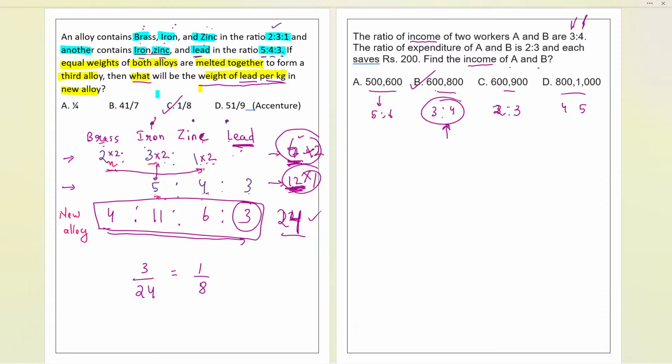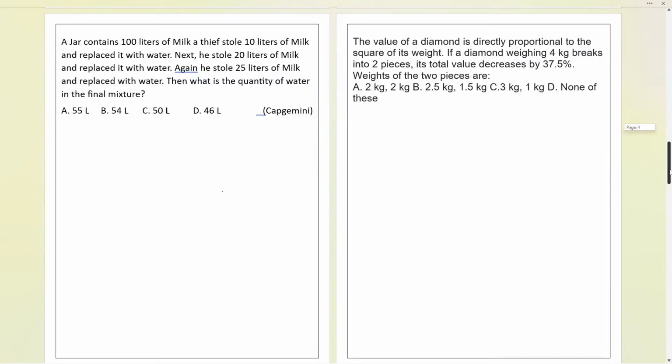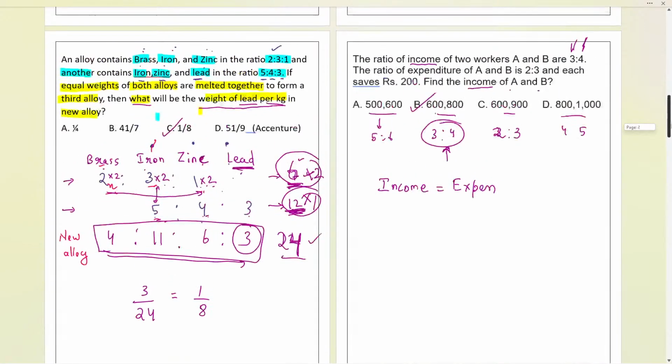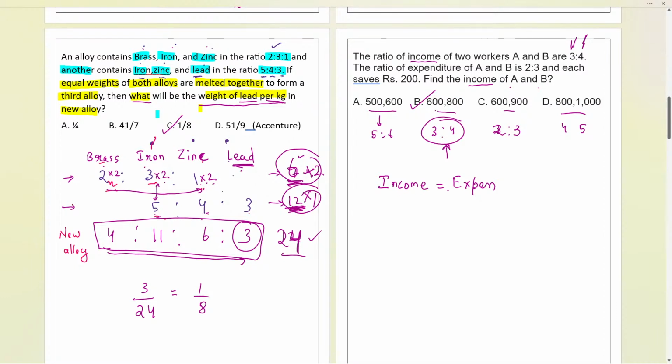Now, in order to solve it the second way, let me tell you: income is equal to expenditure plus savings. Basically I'll be discussing the long answers as well, since further on we have some questions like that. Okay, so that is basically the part over here. Income equals expenditure plus saving.